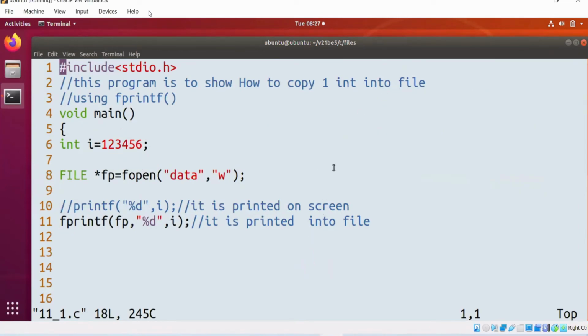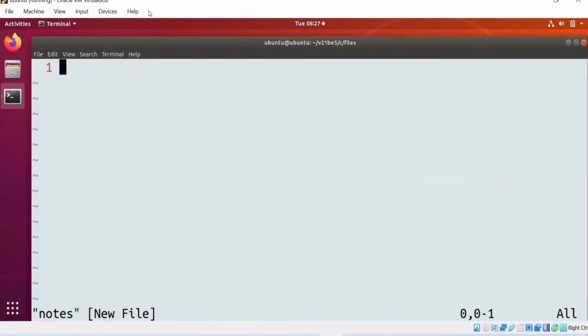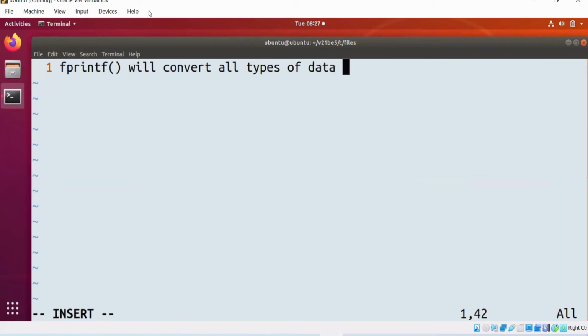Again, what this fprintf will do is, fprintf will convert all types of data into ASCII, store into file.